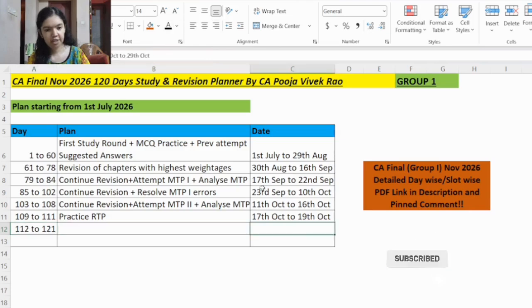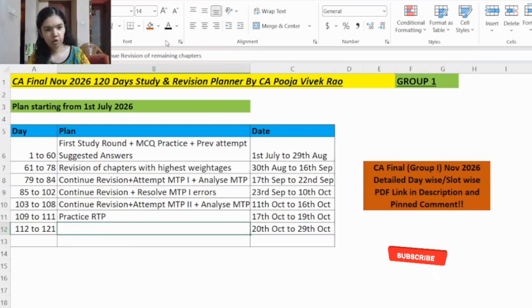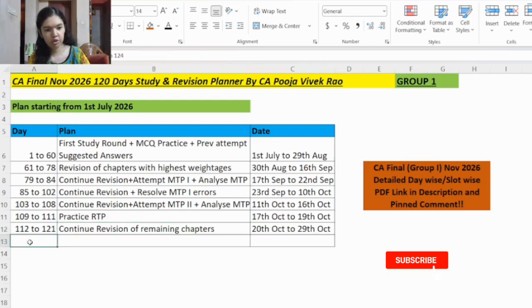Then from day 112 to 121, that is 20th October to 29th October. So here if any other chapters are pending or if any errors are there which you have to work upon, you will work on those.